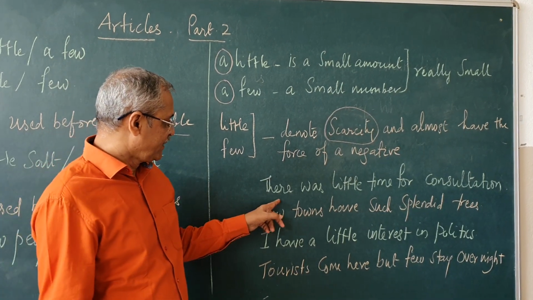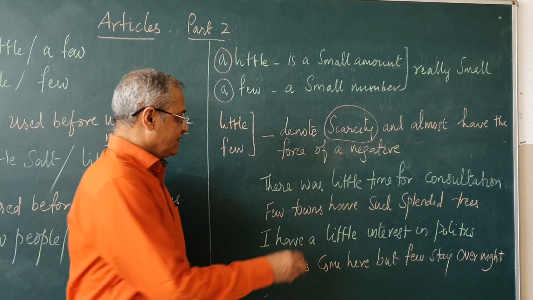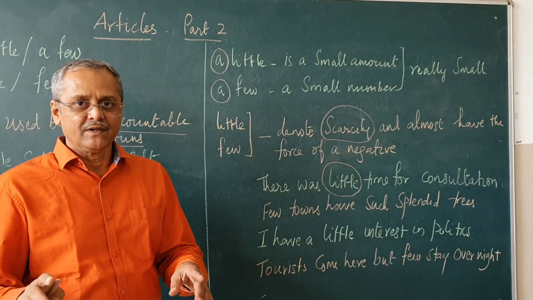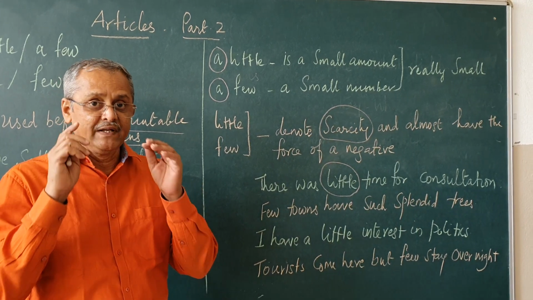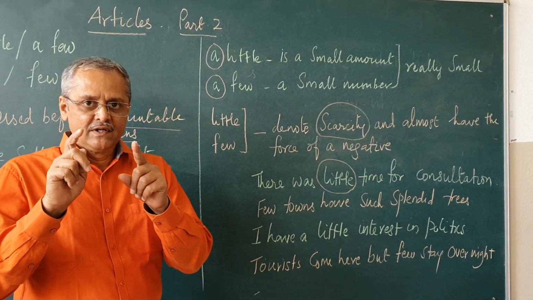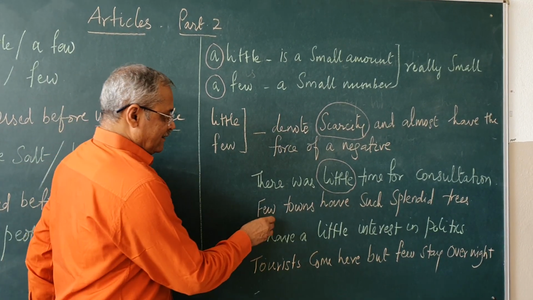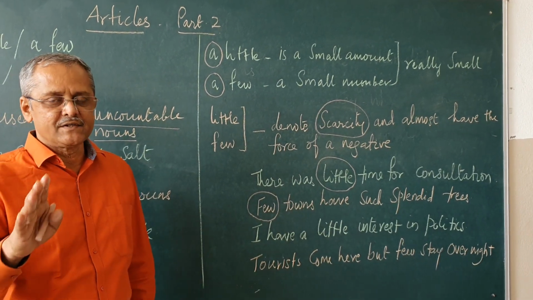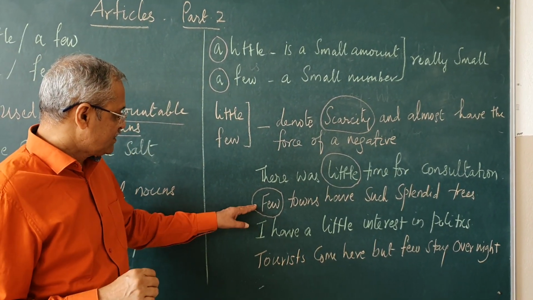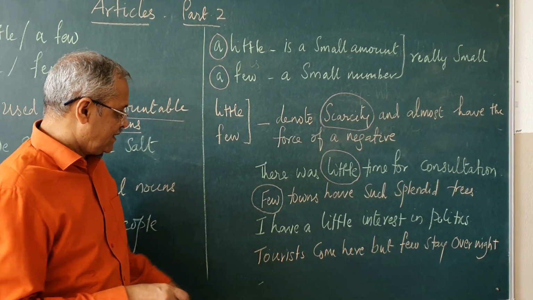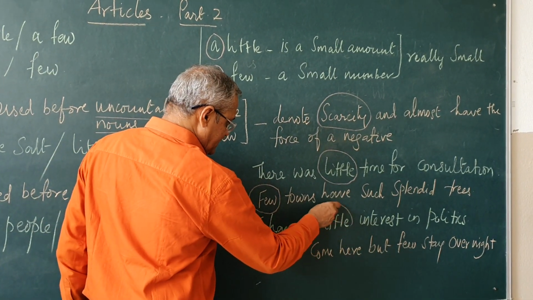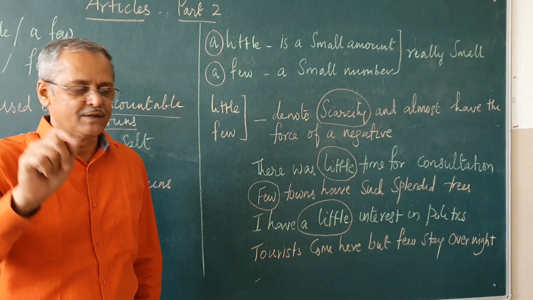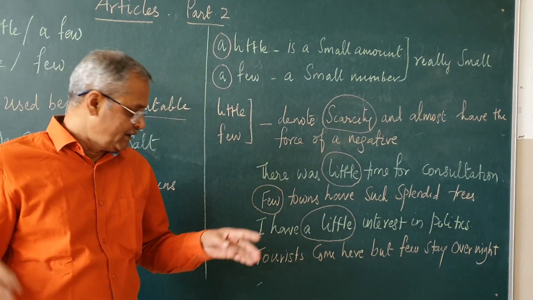For example, you see here, there was little time for consultation. It means almost there was no time for consultation. When you mean that there was some time, you have to say there was a little time for consultation. Few towns have such splendid trees: almost no towns have such splendid trees. That is the meaning, almost negative. Here you see, I have a little interest in politics. That means a little bit of interest, some interest in politics, not a very good interest in politics.